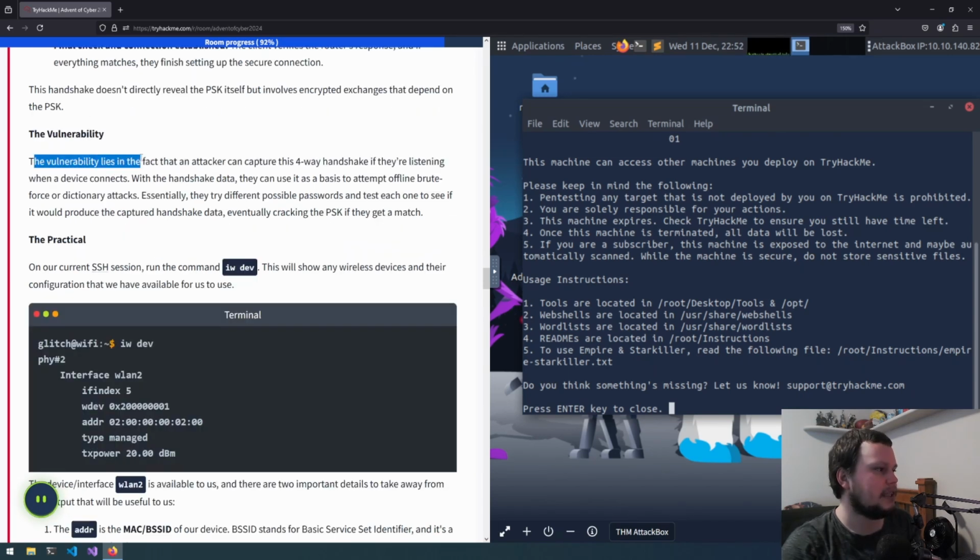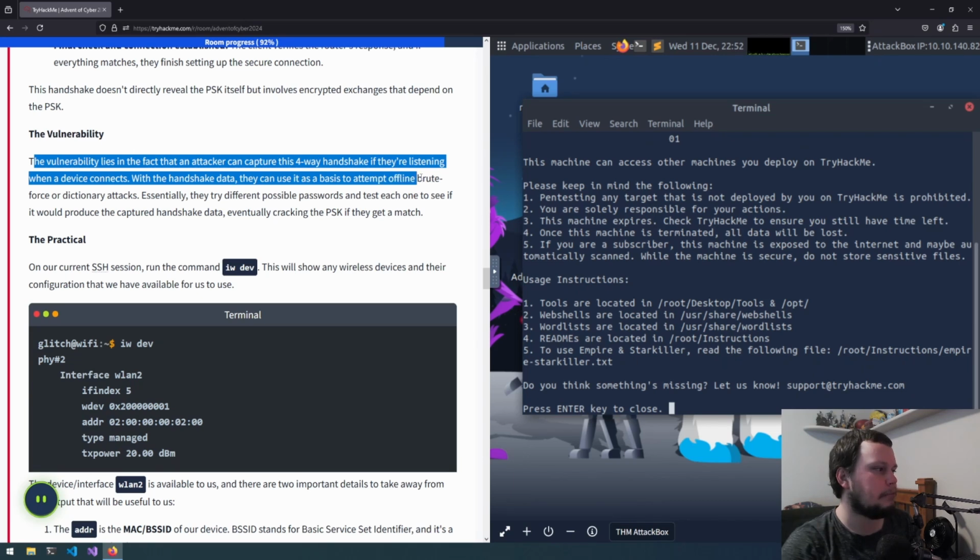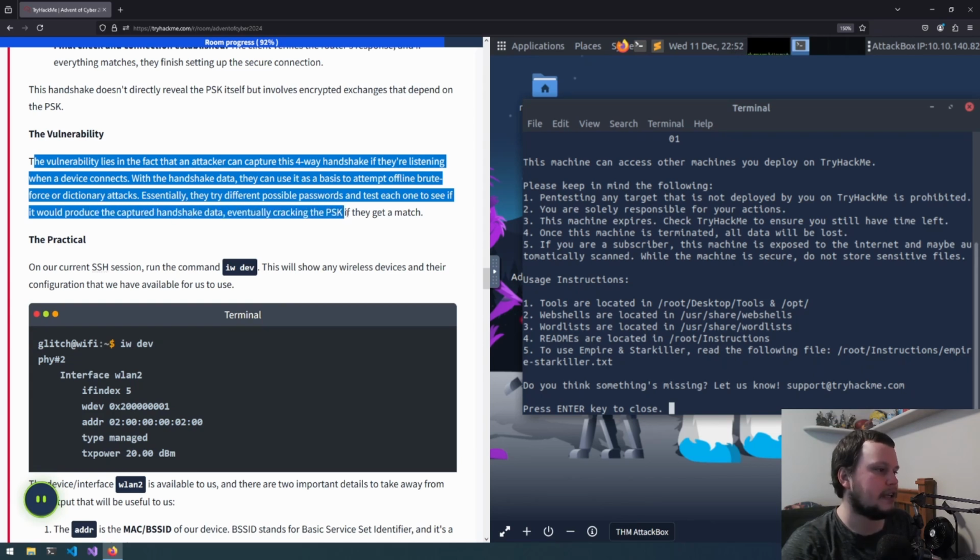The vulnerability lies in the fact that an attacker can capture this four-way handshake if they are listening when a device connects. With the handshake data, they can use it as a basis to attempt offline brute force or dictionary attacks. Essentially, they try different possible passwords and test each one to see if it would produce the captured handshake data, eventually cracking the PSK if they get a match.